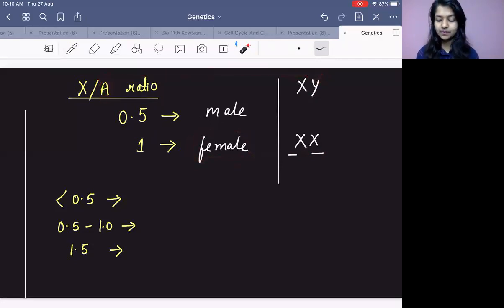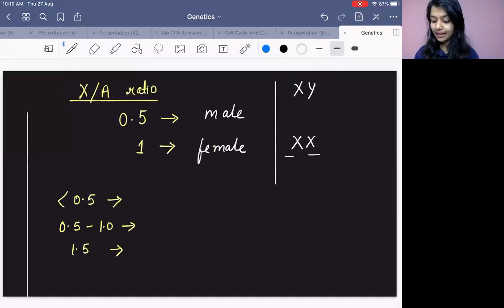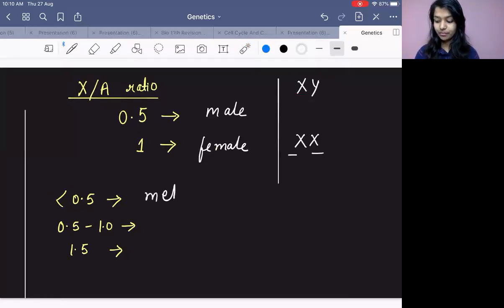Okay? Now let's say the percentage is less than 0.5. Again, you need to compare it with what? The X chromosome. It is less than 0.5. X is less than 0.5 means Y is more. So you know what we will say? It is meta male. More male character.